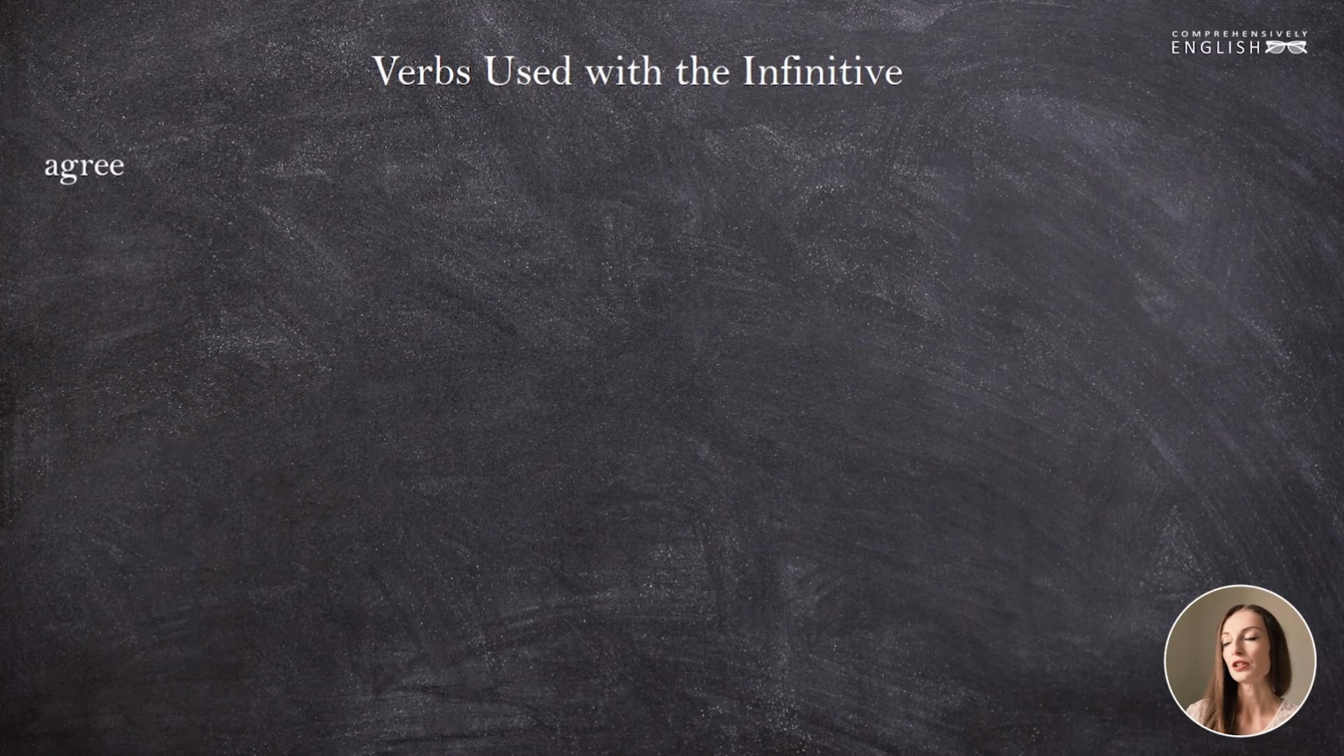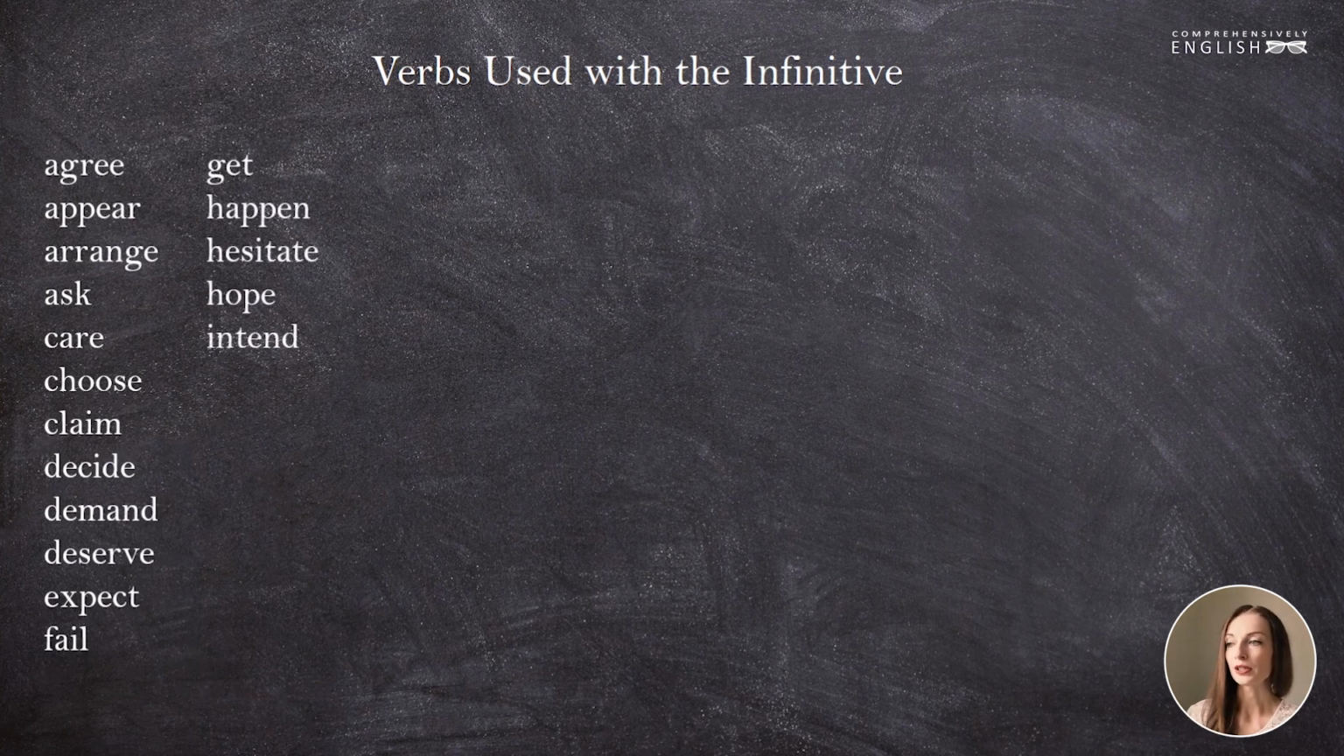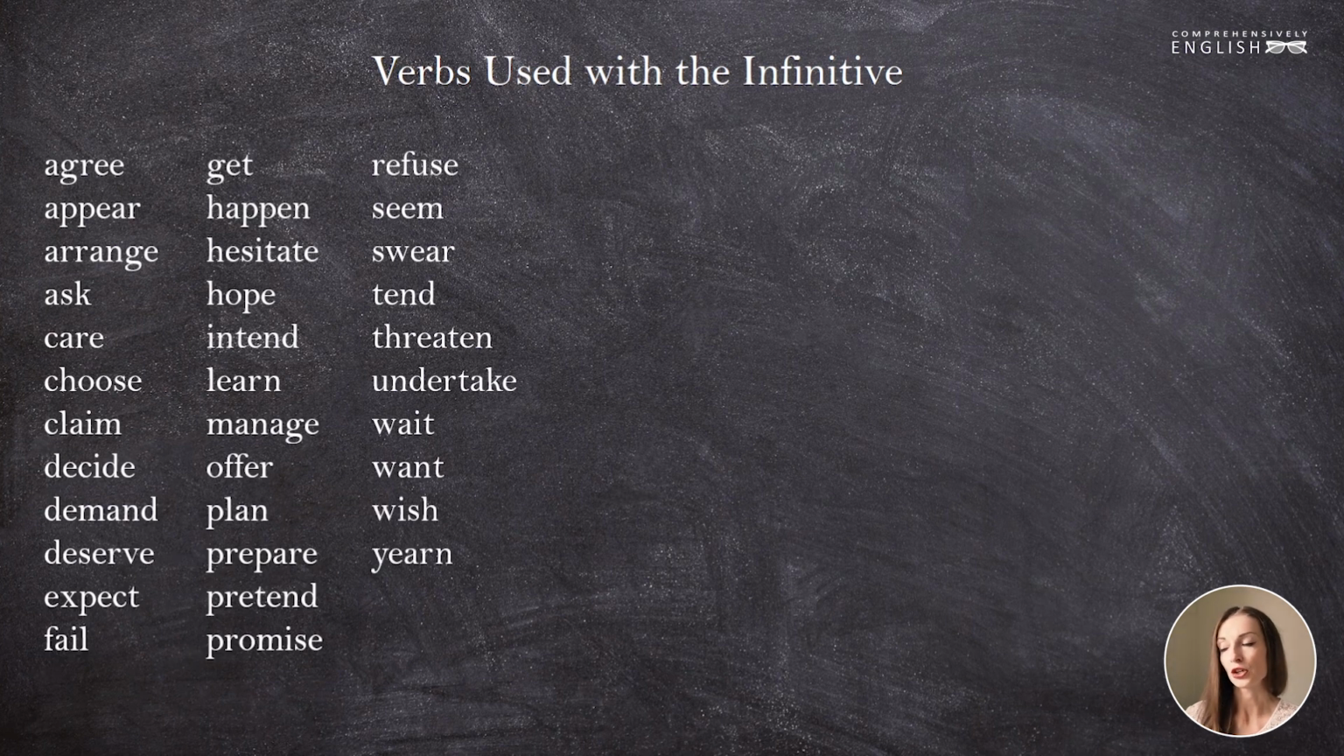Now let's see what verbs take the infinitive. These verbs are to agree, to appear, to arrange, to ask, to care, to choose, to claim, to decide, to demand, to deserve, to expect, to fail, to get, to happen, to hesitate, to hope, to intend, to learn, to manage, to offer, to plan, to prepare, to pretend, to promise, to refuse, to seem, to swear, to tend, to threaten, to undertake, to wait, to want, to wish, and to yearn. To do something.